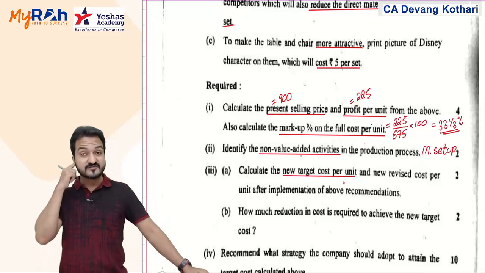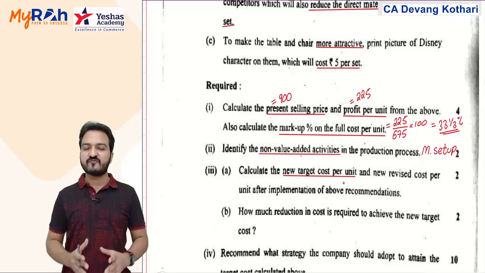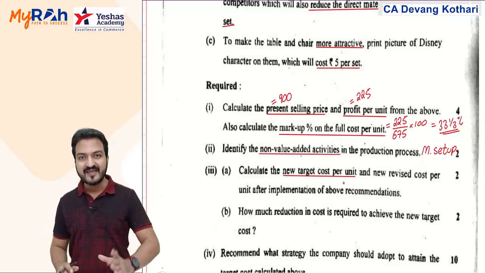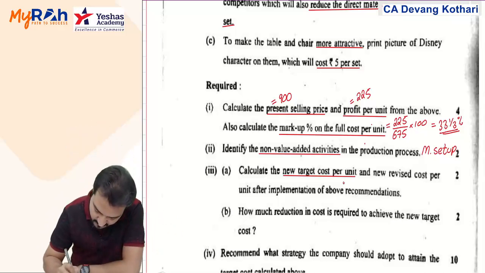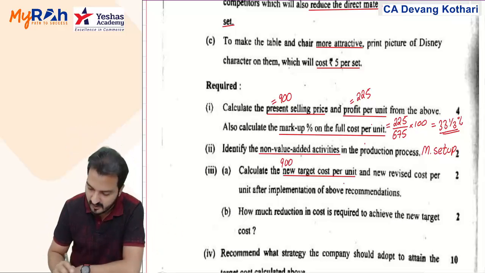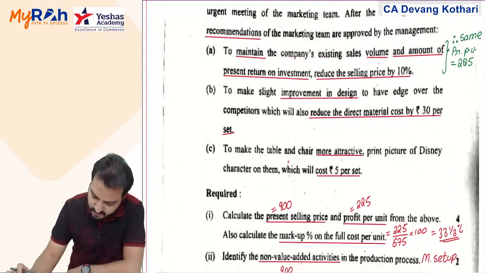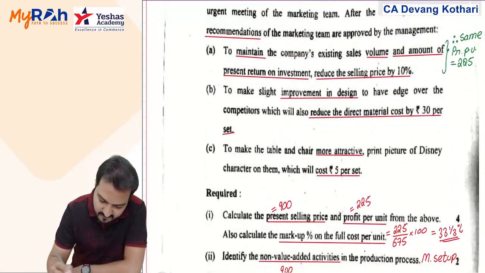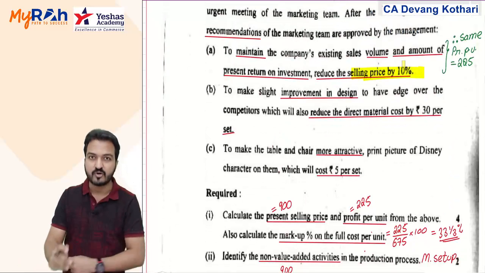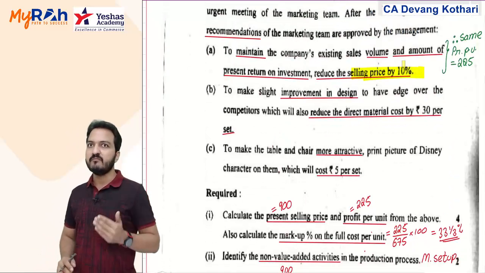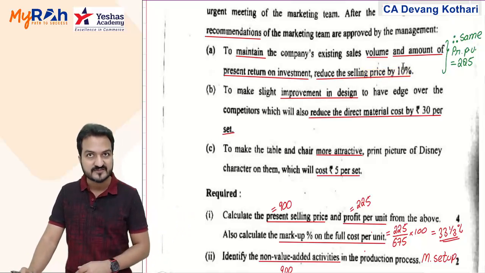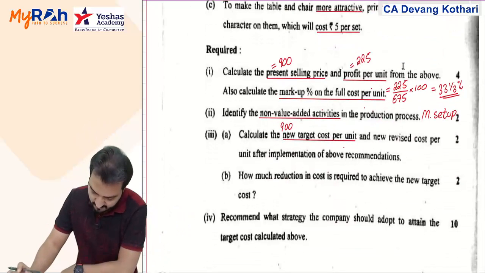New target cost per unit. For that, you need to start from the target selling price minus the target profit. What is your existing selling price? Existing selling price is 900, and you wish to reduce that selling price by 10%, because only if you reduce 10% then your volume may be maintained. That is what the company feels. Yeah, that is what the marketing team suggested.